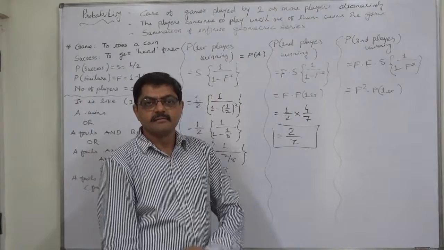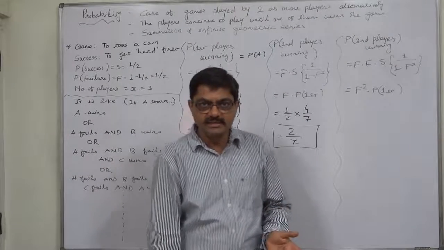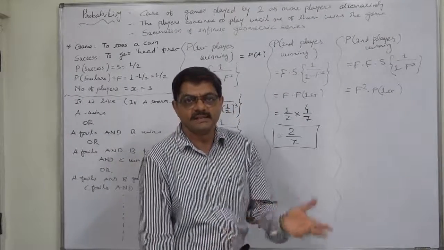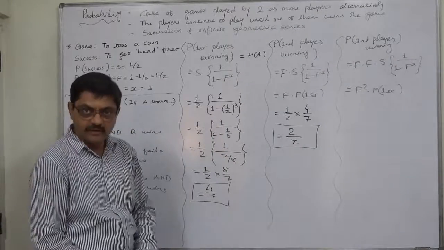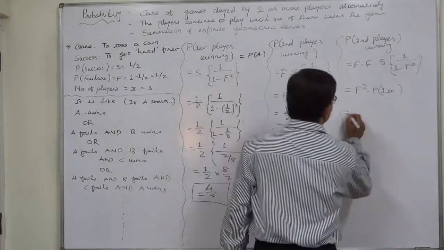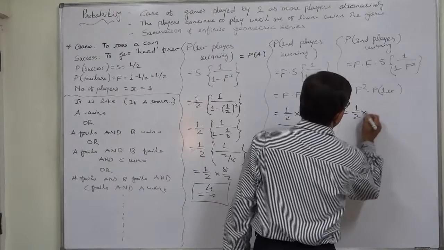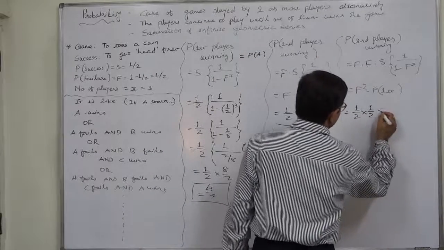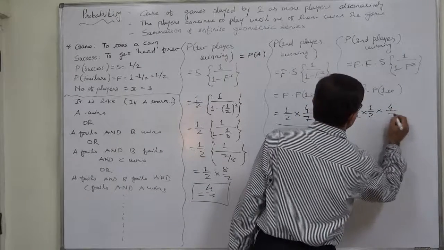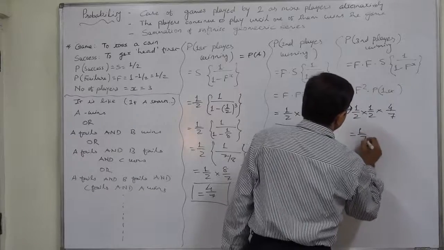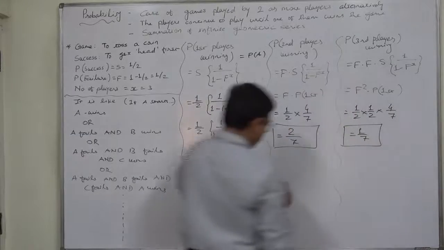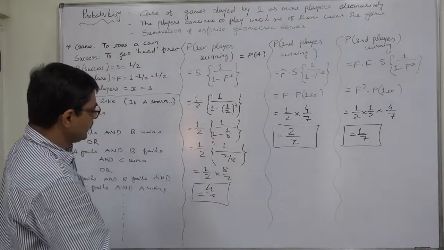Nothing extraordinary is there. It is a simple logical extension of the probability of the first player. Let us calculate it: probability of failure into probability of failure square into the first player's probability. So it comes to 1 by 7. The probability of the third player, that is C, is 1 by 7.